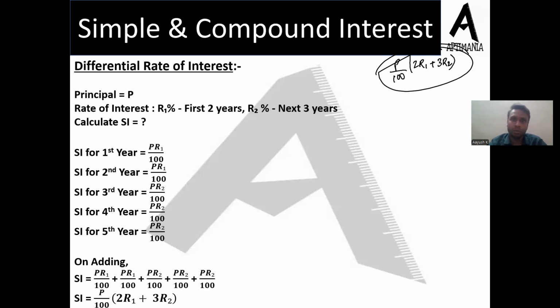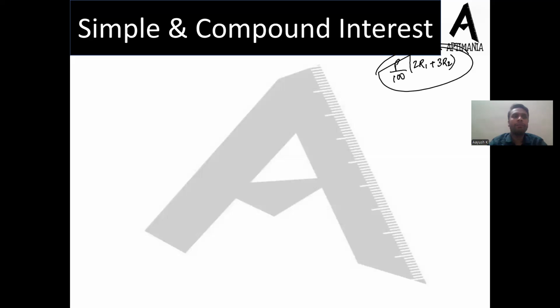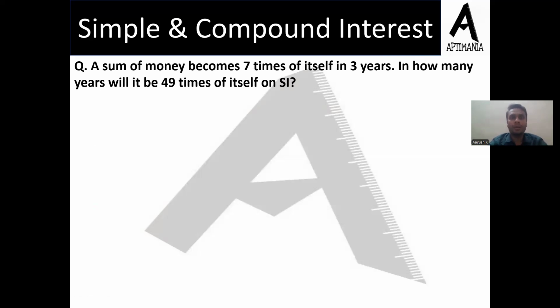I hope that's clear. Going ahead, again, one more question on the screen, and I hope you know the procedure. You will pause the video, you'll solve the question, you'll get back to the answers, we'll check out the answers, and we'll go ahead. So the question is on the screen. Try to get me the answer at the earliest possible. A sum of money becomes 7 times of itself in 3 years. In how many years will it be 49 times of itself on SI? You can pause the video for 2 minutes, calculate your answer, and come back and resume the video. Go ahead.